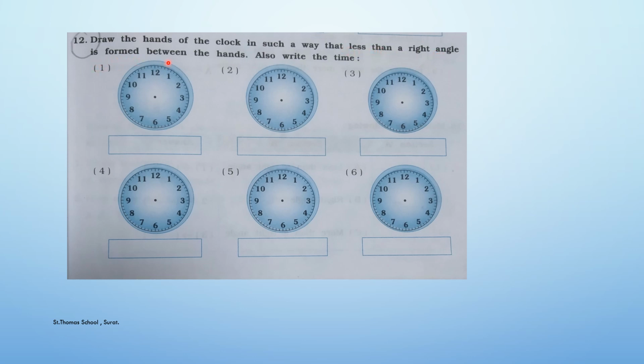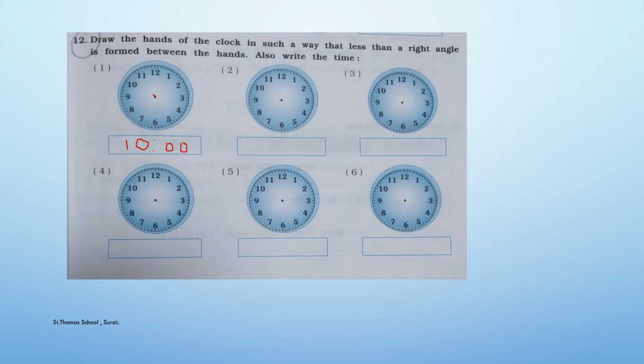Question number 12. Draw the hands of the clock in such a way that less than a right angle is formed between the hands. Also write the time. So now let's do it. Question number 1. You can take any time and also have to draw the hands of the time. So let's take, for example, 10 o'clock. So write the time in the box like this with a pen or a pencil in your workbook.